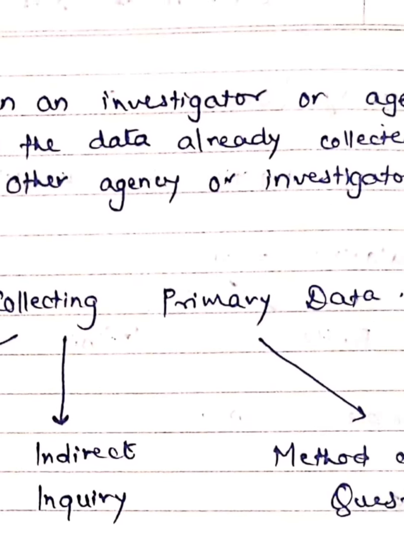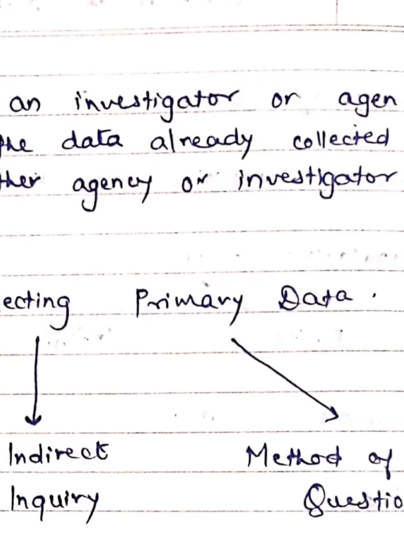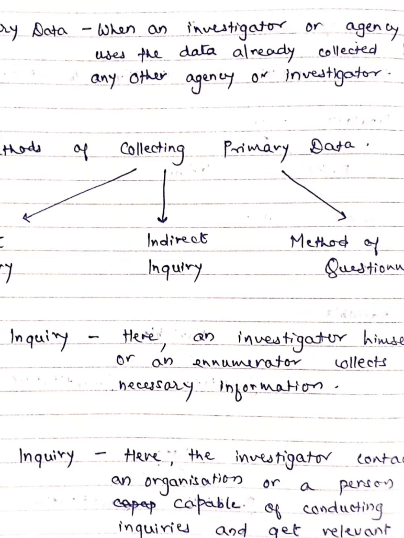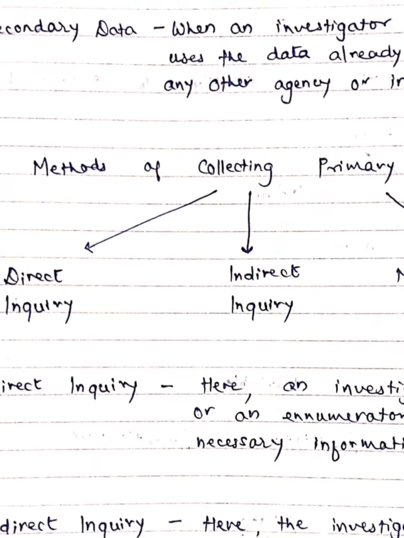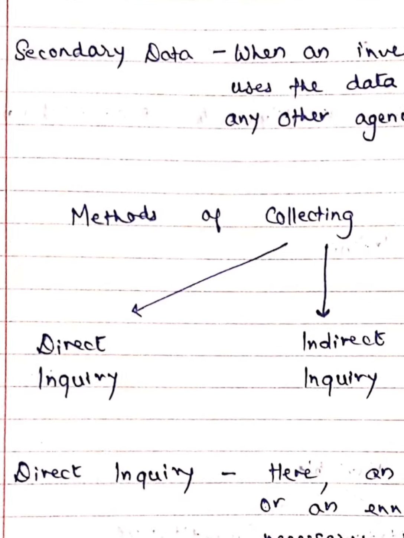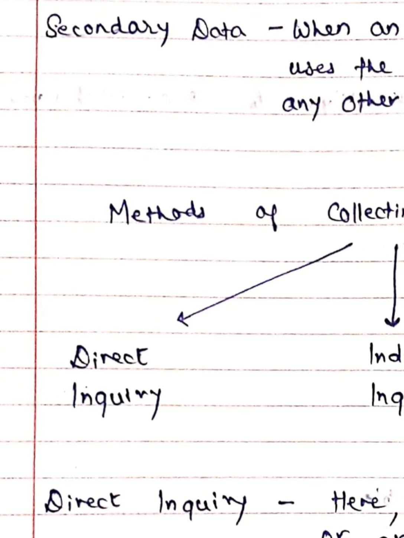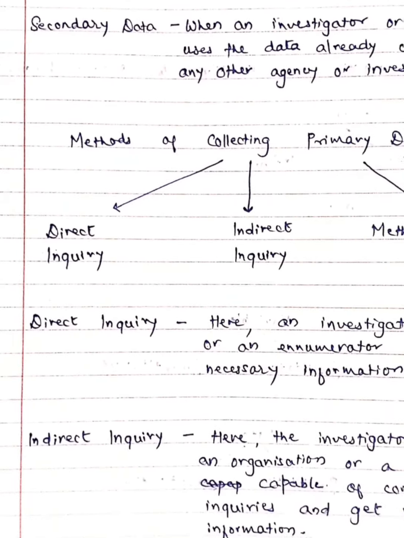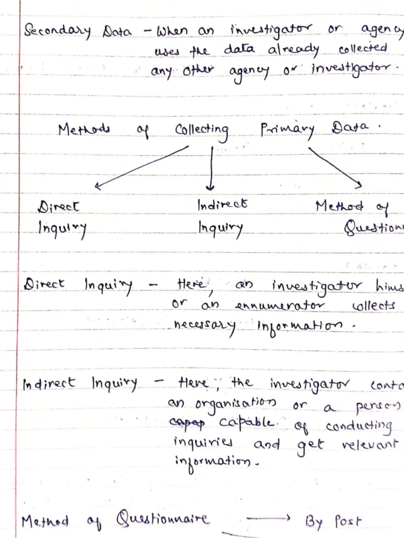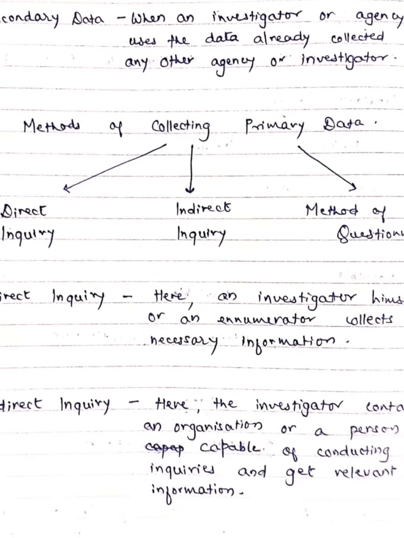Again, when an investigator or an agency uses the data already collected by any other agency or investigator, we don't directly go to the field, we don't collect the data or the information. Somebody else has collected it, and that particular data we use for our own investigation. Such kind of data is regarded as secondary data. That is what we saw, primary and secondary data. We also discussed earlier the advantages and disadvantages of primary data and secondary data. In this overview I'm not going to go into that detail.